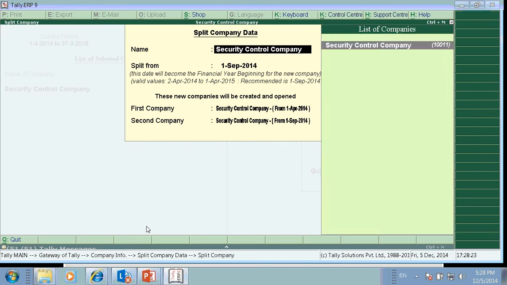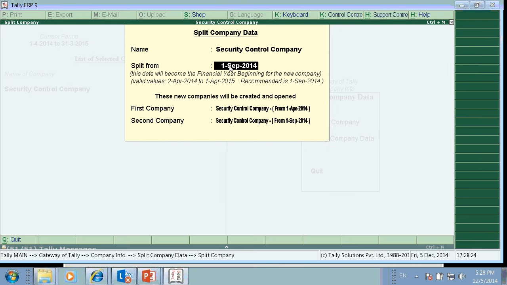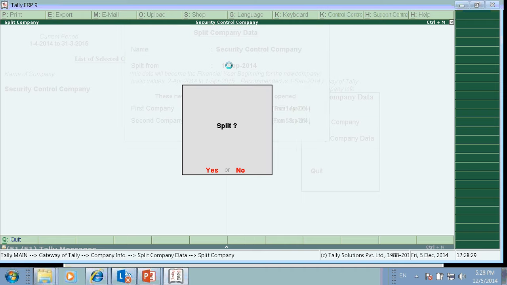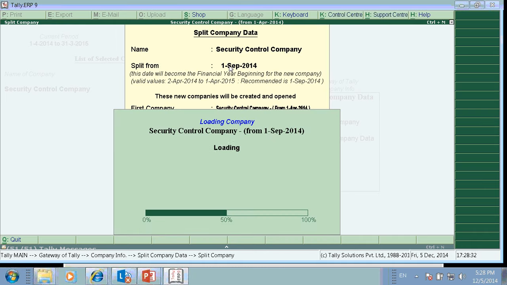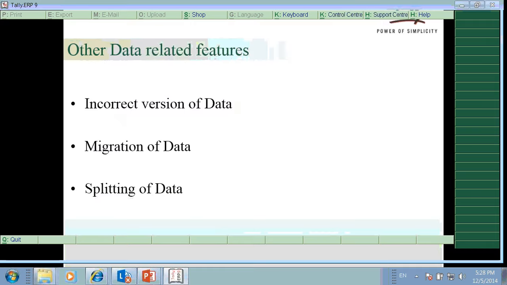With regard to splitting, when you go for select company, here I have to give the split date. When you give the split date, you have to choose split yes or no, press enter, and make it split. Based on the data size, it will take some time to split. If the data is large, it will take some time. If not, it will happen within a fraction of a second. So this is with regard to splitting.